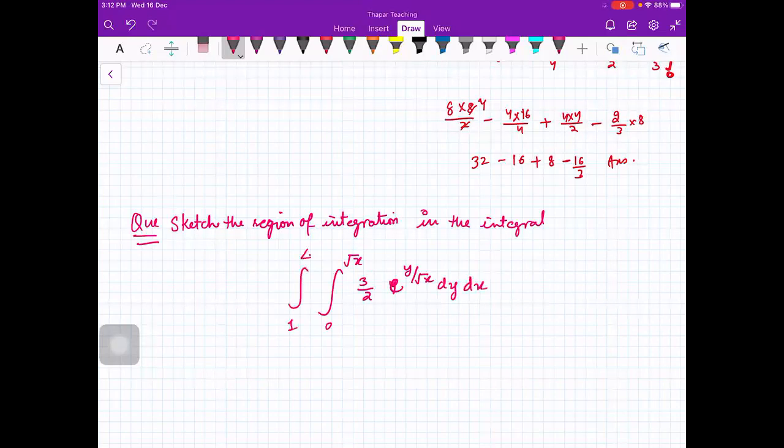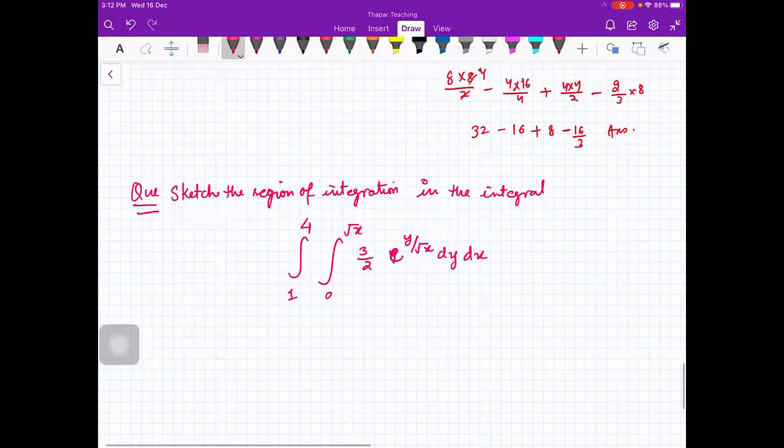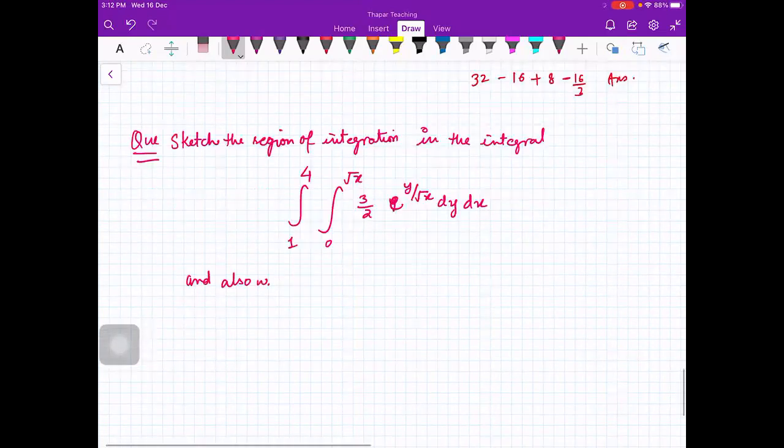And also write an equivalent integral by changing the order.